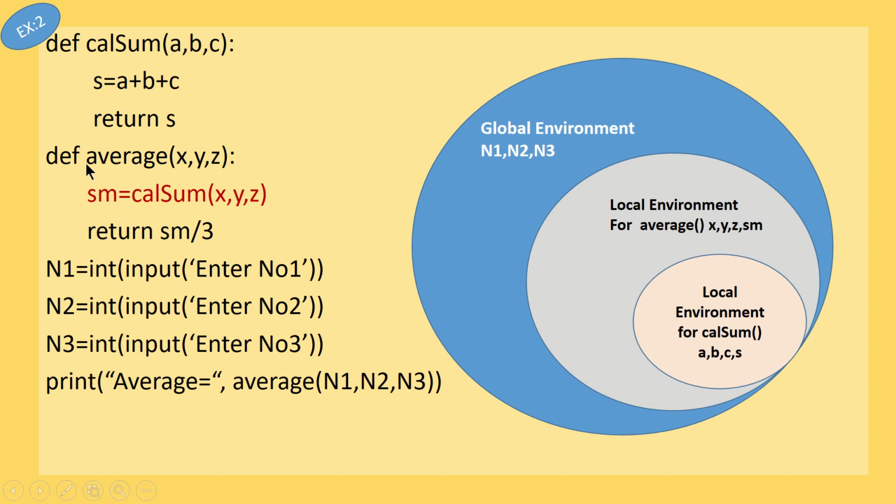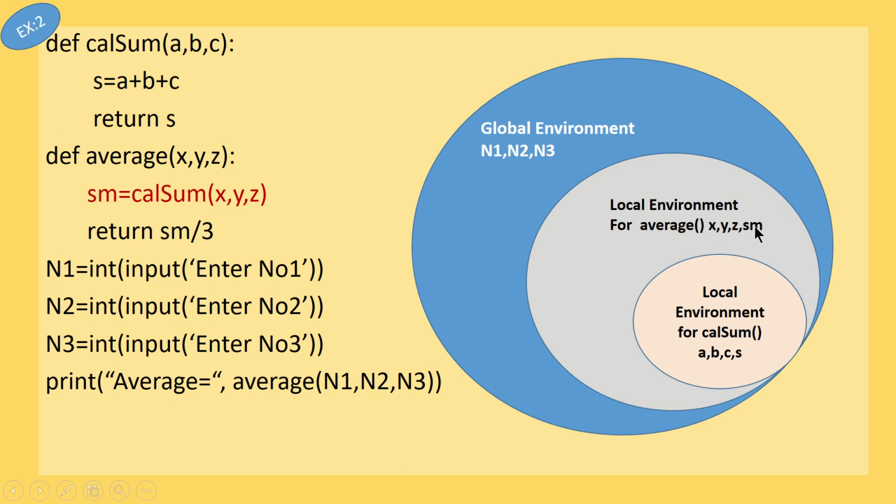When this function has been called, it will create the variables x comma y comma z and sm in the local scope of average. So this is the local environment of average. What are all the variables? x, y, z and sm.